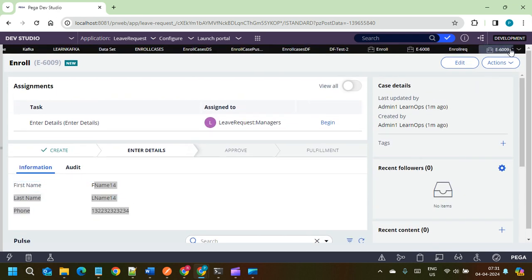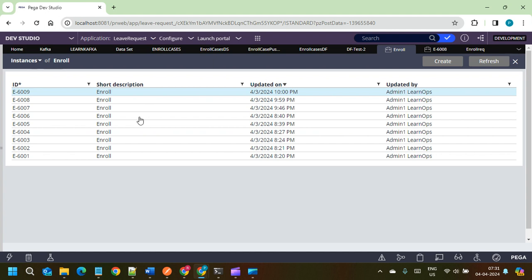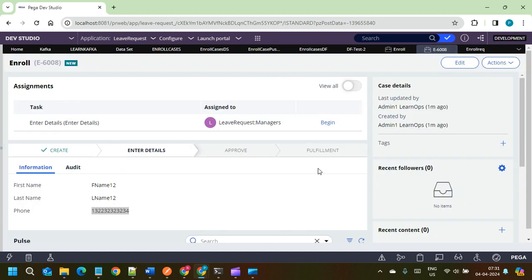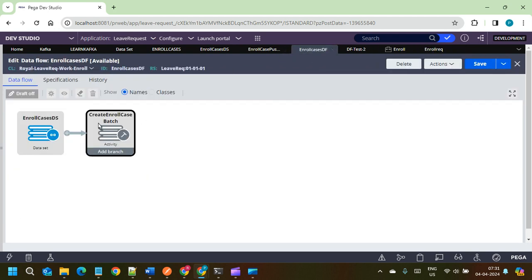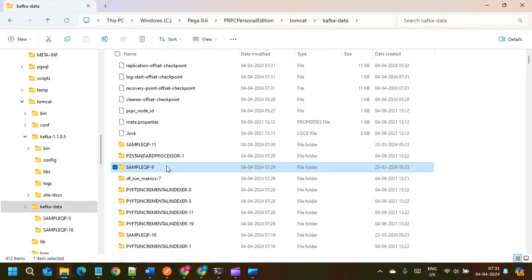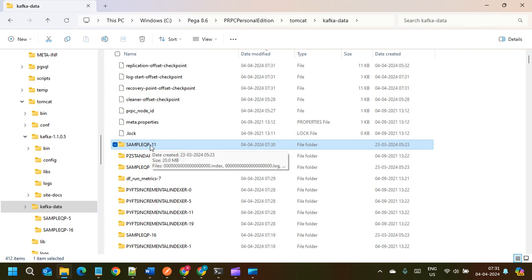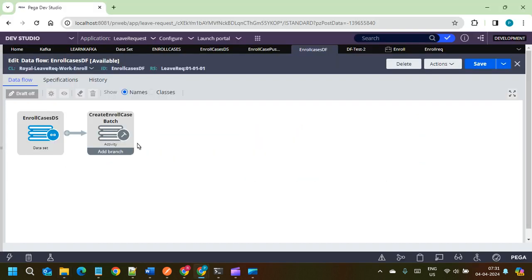Okay. Now batch mode. This data flow is real time, running in the background. Whenever we receive any record into the topic, this time it was the eleventh one, those records will be read and cases created by this data flow. This is a real time data flow, keep on running. How can we run the data flow in batch mode? We will see in our next video.